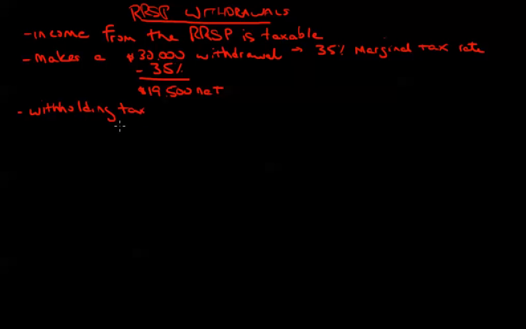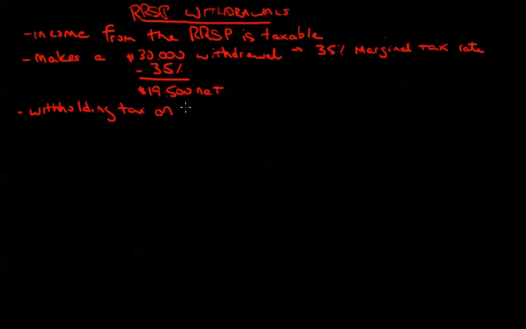So come tax time, we would look at your withholding tax paid off your paychecks throughout the year against your actual tax bill. If your withholding tax is more than your actual tax bill, you get a tax refund. If your withholding tax is less than your actual tax bill, you end up with tax payable.